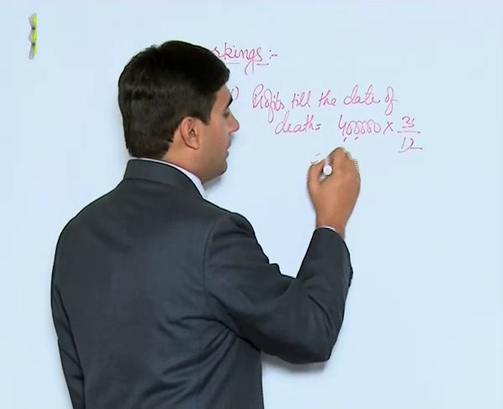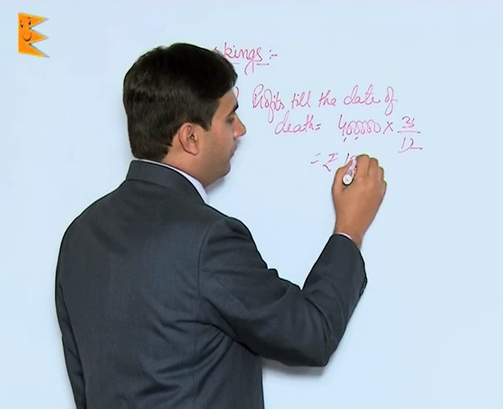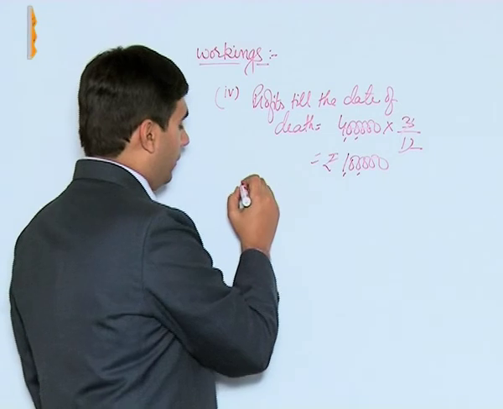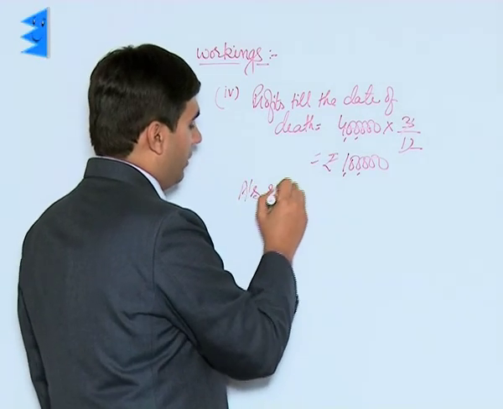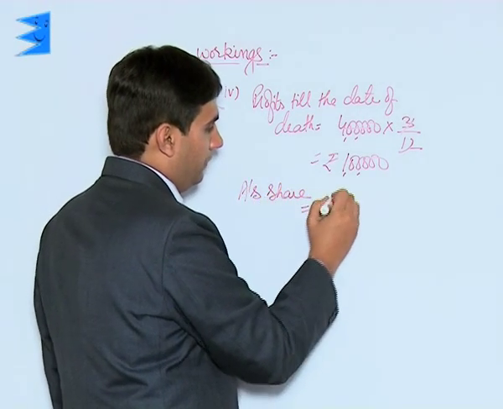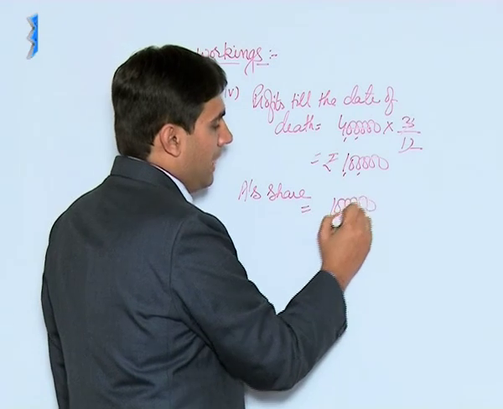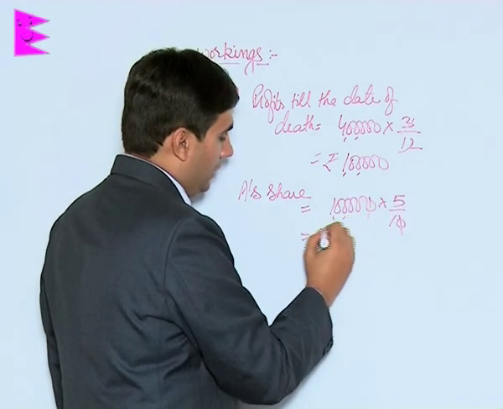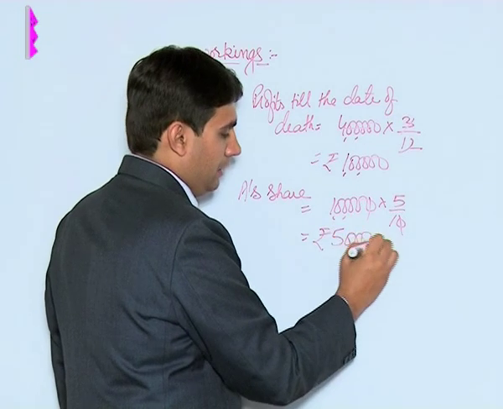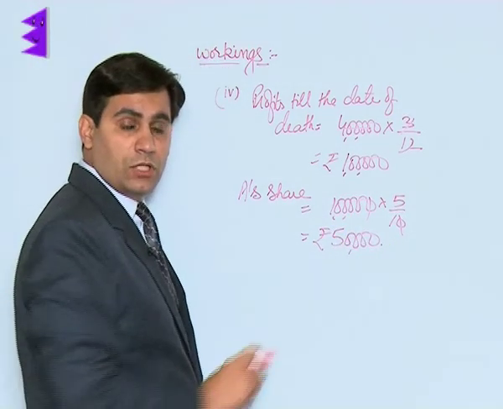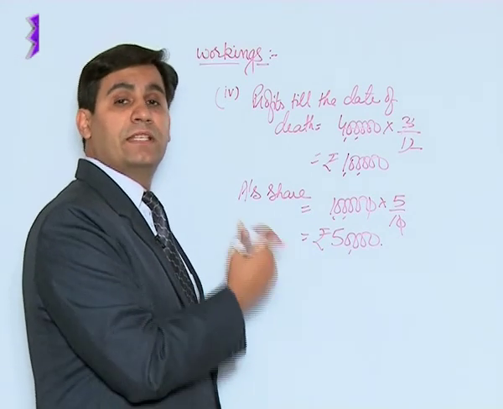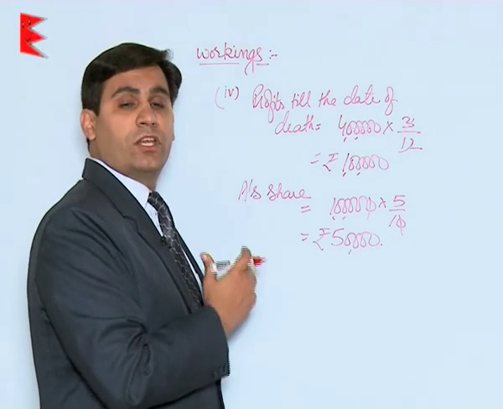That means profits of the firm till the date of death were 1 lakh. Now A's share out of these profits would be 1 lakh into 5 by 10 as per his profit sharing ratio, that is 50,000. So now students, 50,000 would be provided to his executors for his share of profits till the date of death.